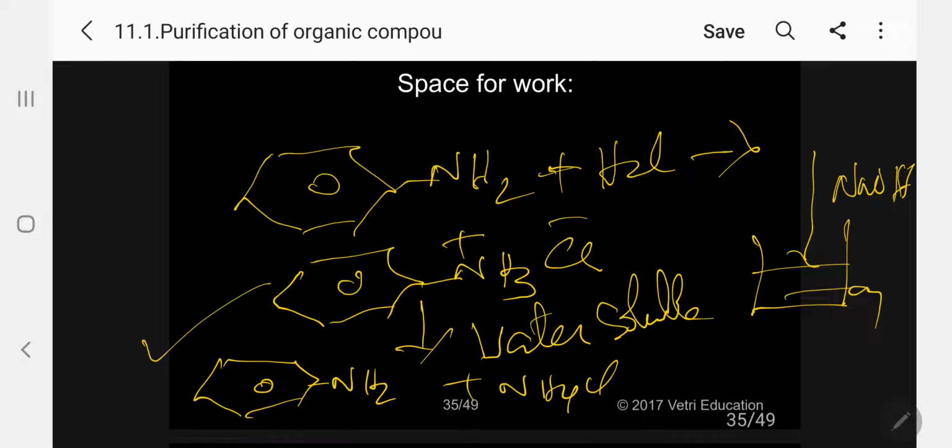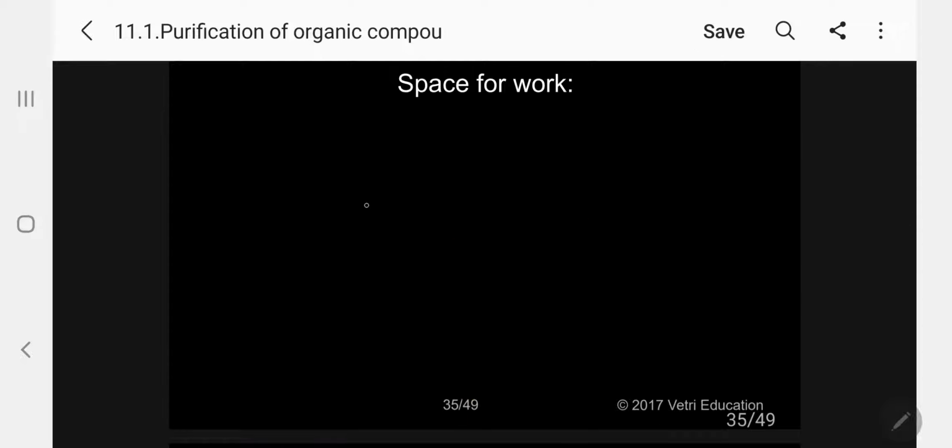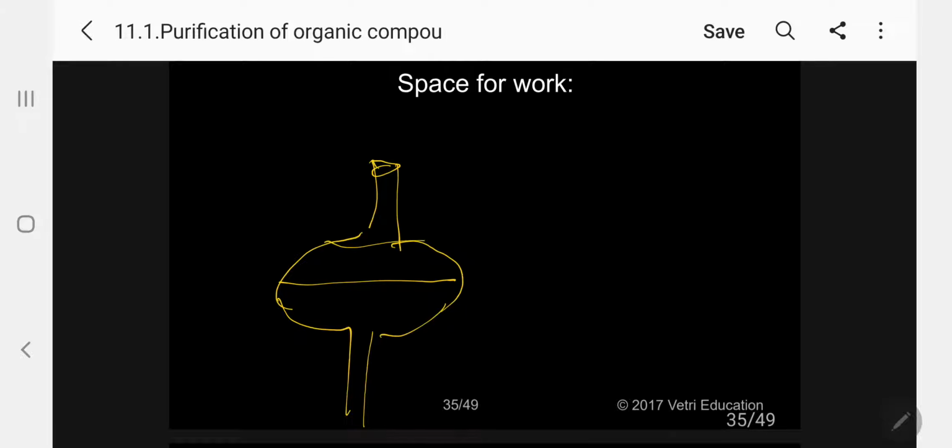So what do we have to do? Many aromatic amines are solid, and some aromatic amines are liquids. So what do we have to do now? The entire mixture, along with the amine and water, you transfer into a separating funnel. Kindly follow. Add excess ether. This is ether and this is aqueous.